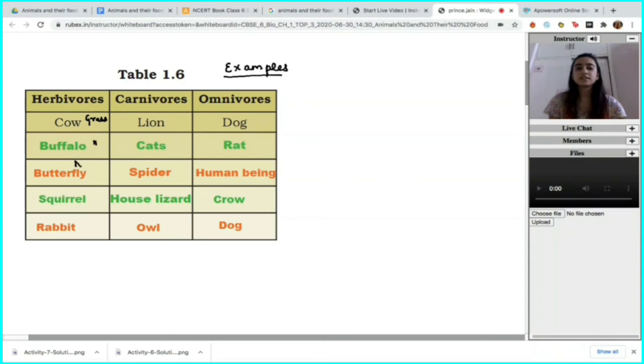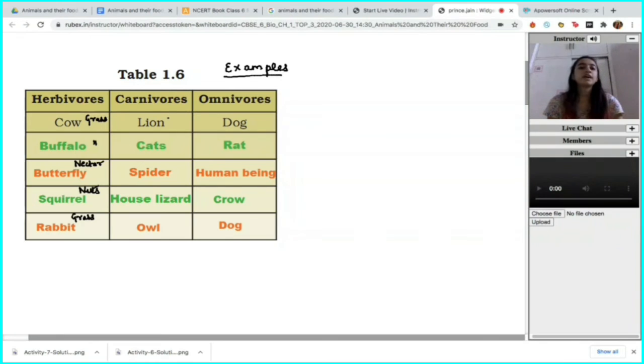As discussed above, a butterfly feeds on the nectar of flowers. We have seen, just like a honeybee, it feeds on nectar. Squirrel. Everyone has seen a squirrel with a nut. So they eat the nuts from trees. They eat some sort of a little nut from trees. Rabbits. Rabbits also feed on grass. Rabbits are herbivores. They are cute little animals which we have seen feeding on grass here and there, if anyone has ever seen a rabbit, that is.